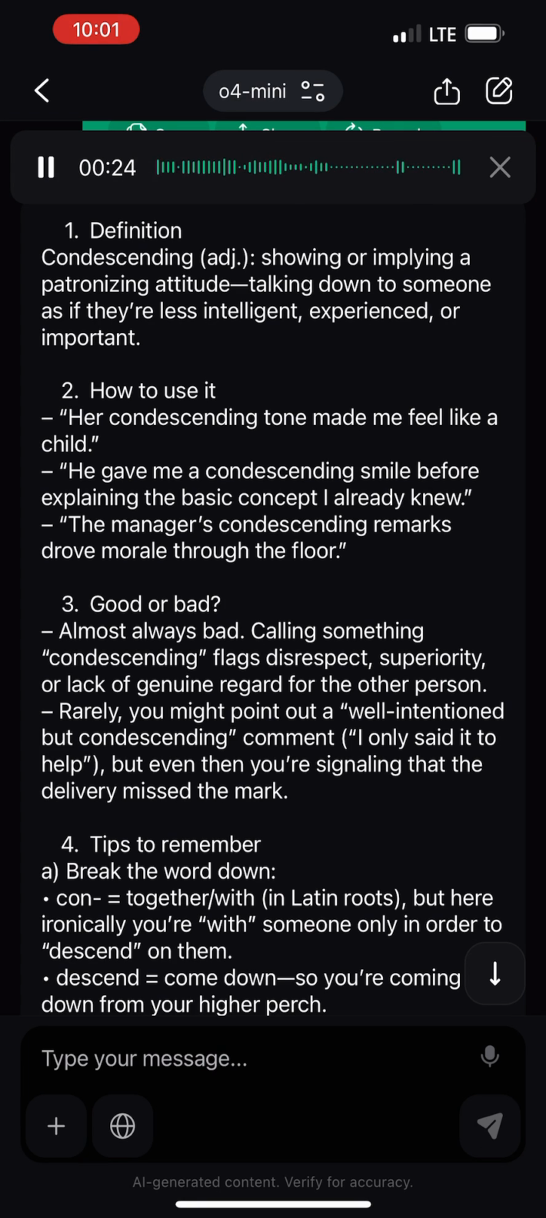3. Good or bad? Almost always bad. Calling something condescending flags disrespect, superiority, or lack of genuine regard for the other person. Rarely you might point out a well-intentioned but condescending comment. "I only said it to help." But even then, you're signaling that the delivery missed the mark.